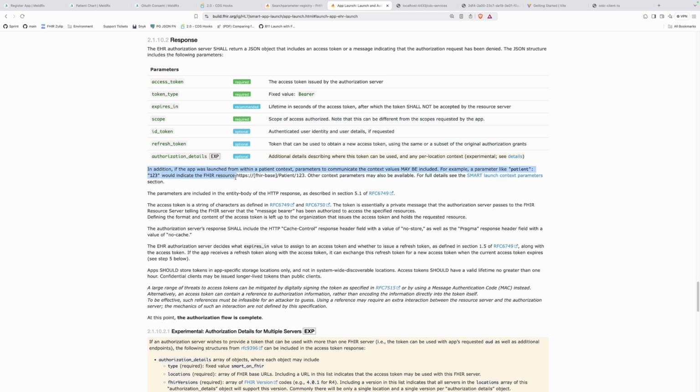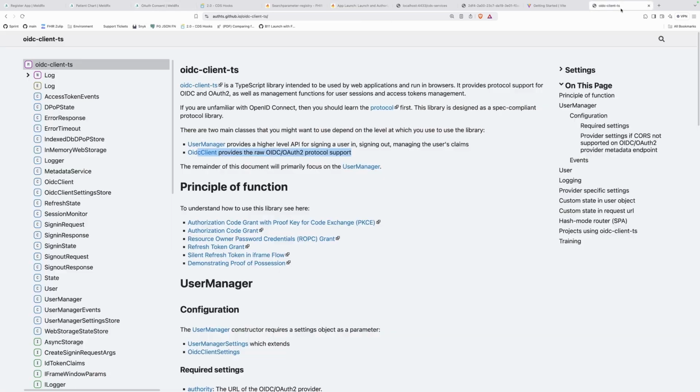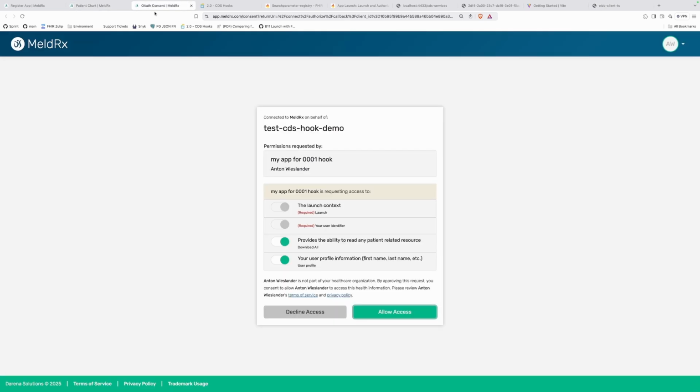So yeah, in addition, if the app launched from the patient context, parameters to communicate the context values may be included. For example, a parameter like patient123 would indicate the FHIR resource, right? So effectively in your authentication session, you want to know in which patient's context this has been launched. Because we're using the user abstraction of the oidc client, it is not FHIR specific. It doesn't look for this information, it doesn't preserve it, and it doesn't display it for you, right?